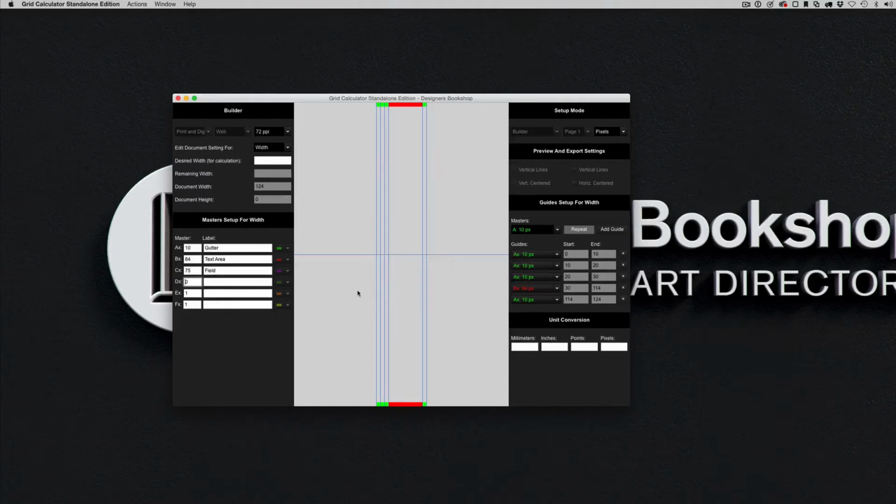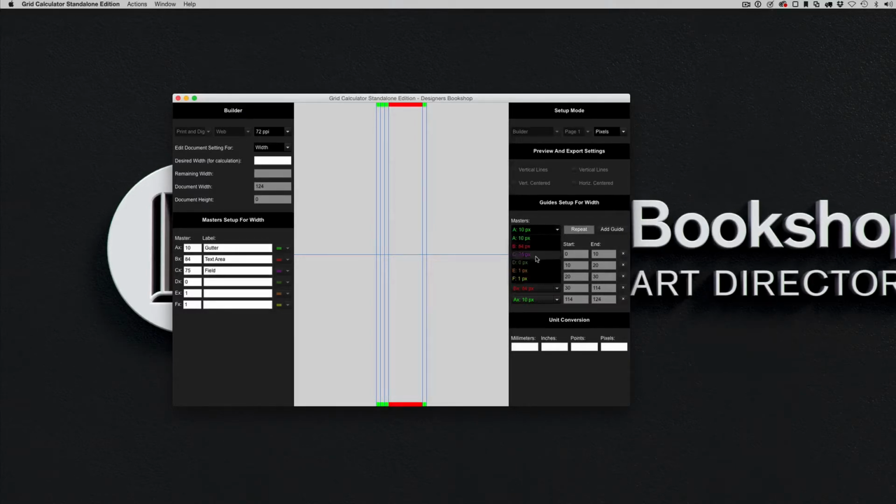So let's continue here, and I want you to keep in mind one thing. You can see that the repeat button here is disabled, but in a future version we have this vision of being able to implement fields and say, you know what, I want master A and master C to repeat 3 times after each other.